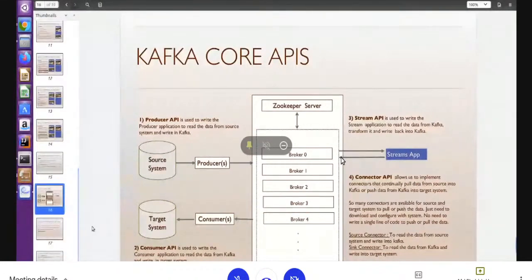Hope so far so good. We understand now what the core APIs available in Kafka are, right?